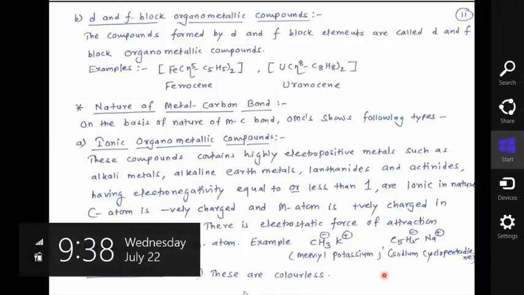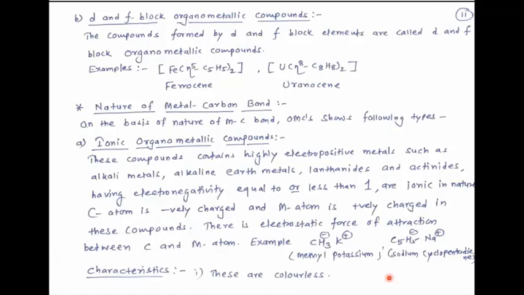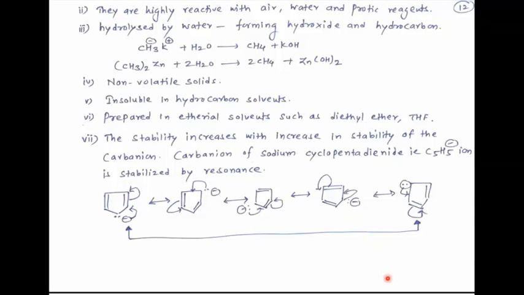What are the properties of these compounds? See, first, ionic organometallic compounds are colorless. Next property, these are highly reactive with air, water and protic reagents. So they show high reaction with air, water and protic reagents. Next one, there is reaction with water. That means they are hydrolyzed by water, and at that time there is formation of hydroxide and hydrocarbon.